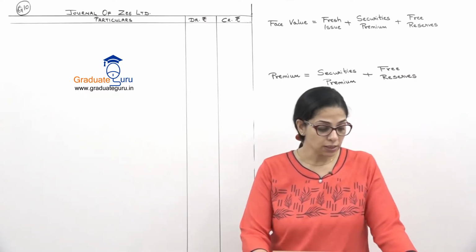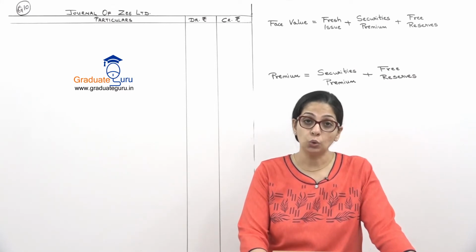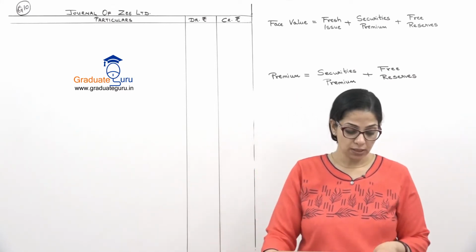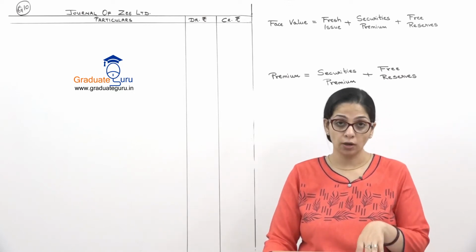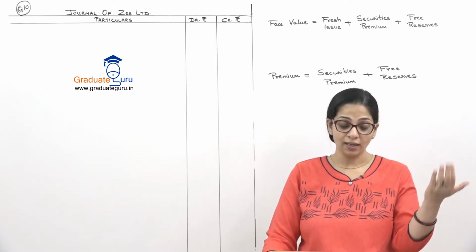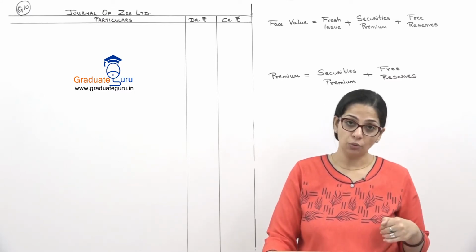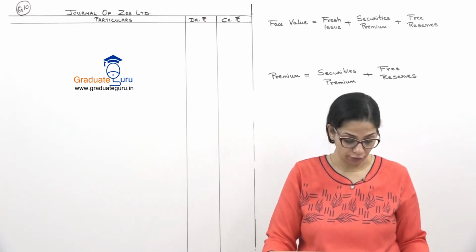For this purpose, it sold all of its investments for rupees 22 lakhs. So the sale value of investments is given, and investments are there in your balance sheet. Investments in the balance sheet are 12 lakhs. We are selling them for 22 lakhs. So they've indirectly given us the profit.